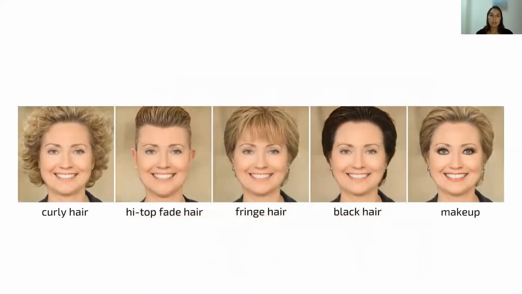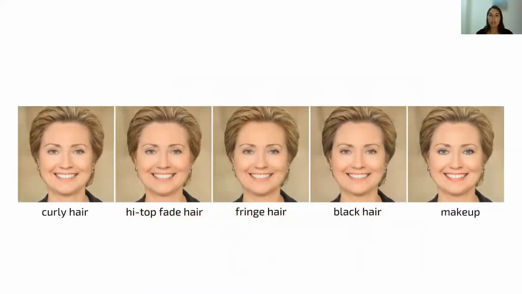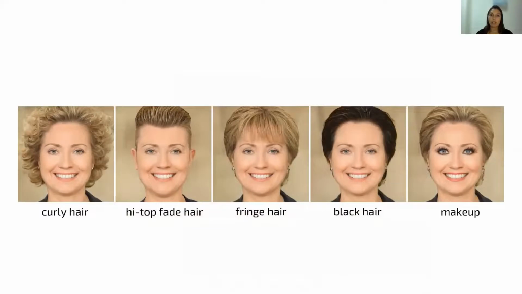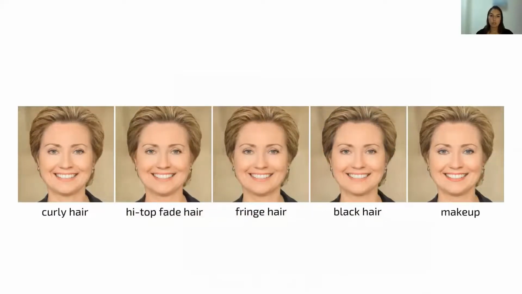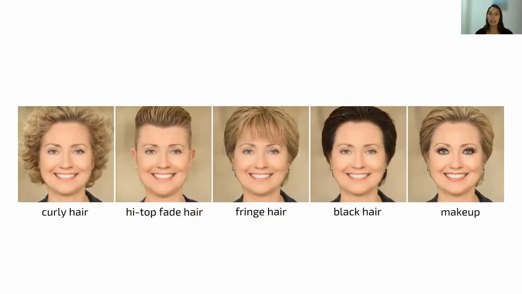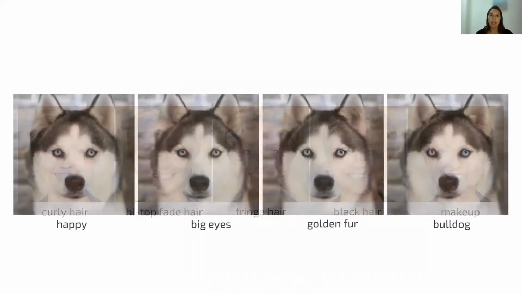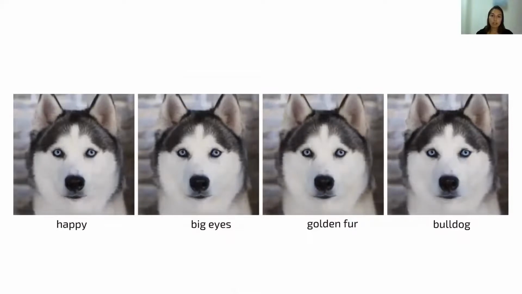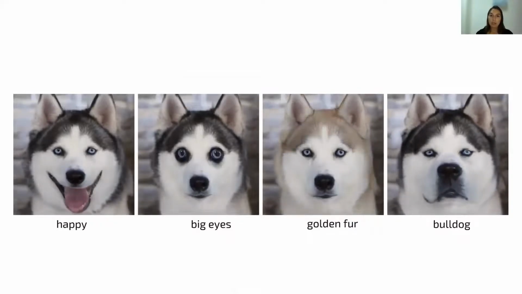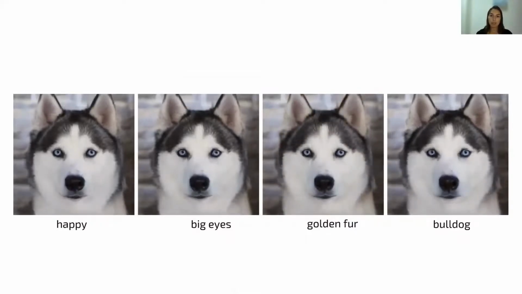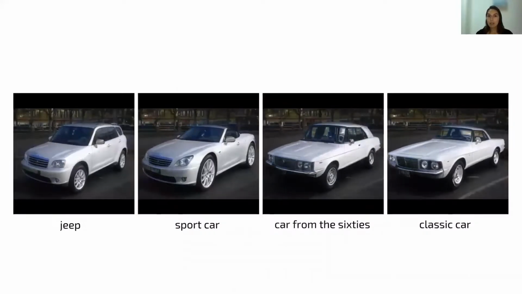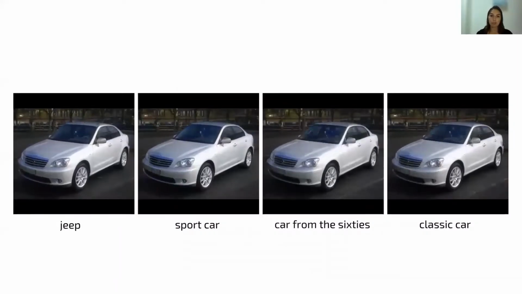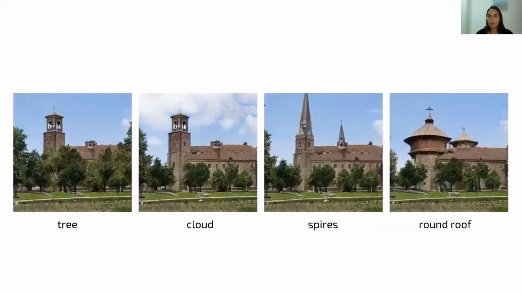Here you can see traversal along the direction corresponding to the target text, which is written below the images. Observe the high disentanglement of the edit. And here are more results on those. Observe the variety of possible edits and the variety of the domains in which we can use StyleCLIP. And here are some examples of car manipulation. And we can even manipulate churches.